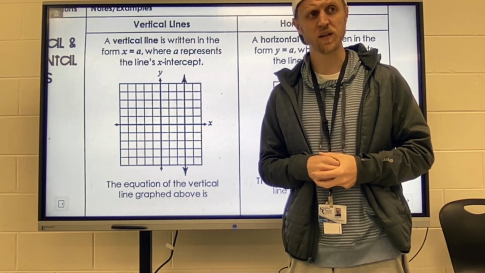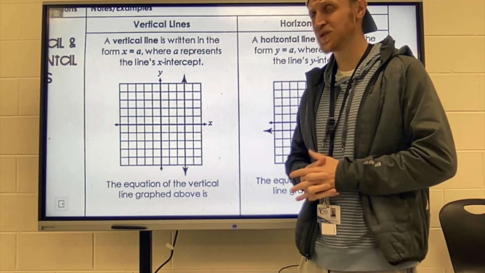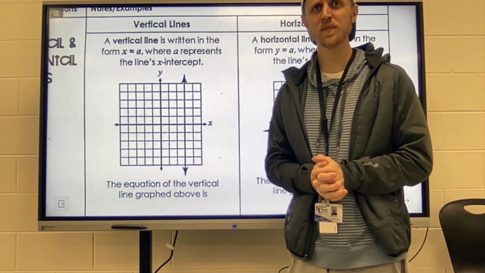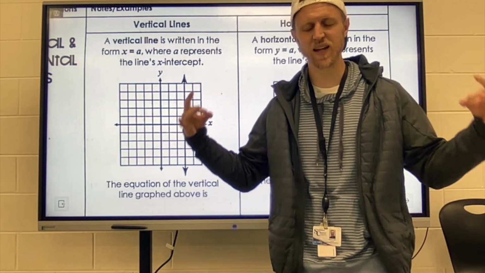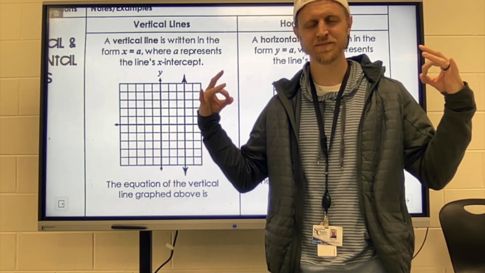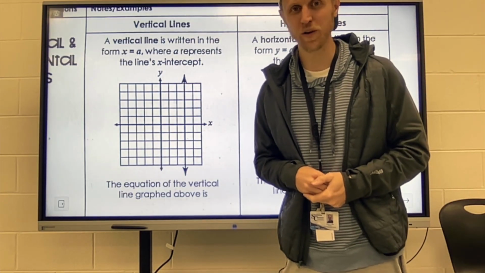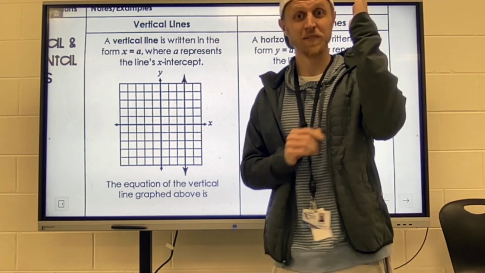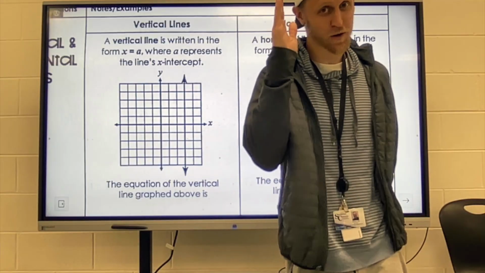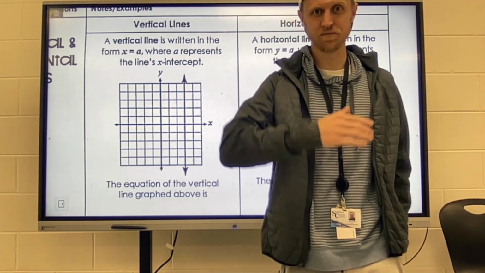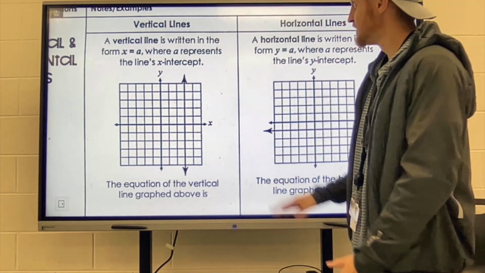I find them to be easy and simple and not something that we need to panic about, but something instead that puts us in a nice, relaxed state. You too can be in a nice, relaxed state if you learn how to do vertical and horizontal lines. Once again, vertical and horizontal lines. Let's talk about it. View your notes, of which you should have.